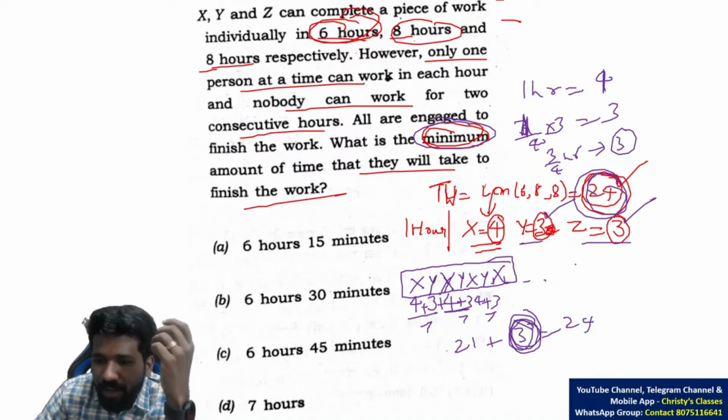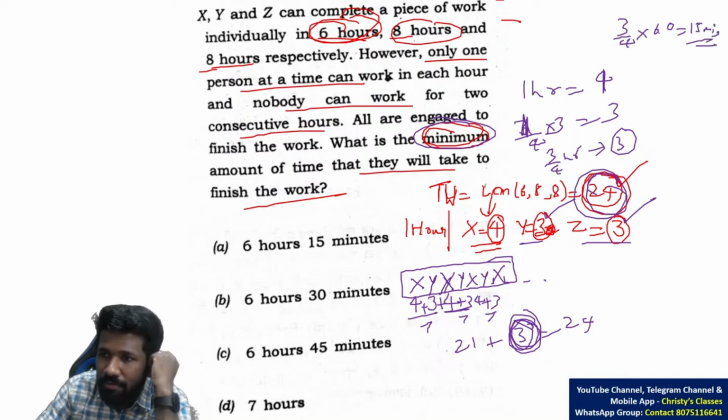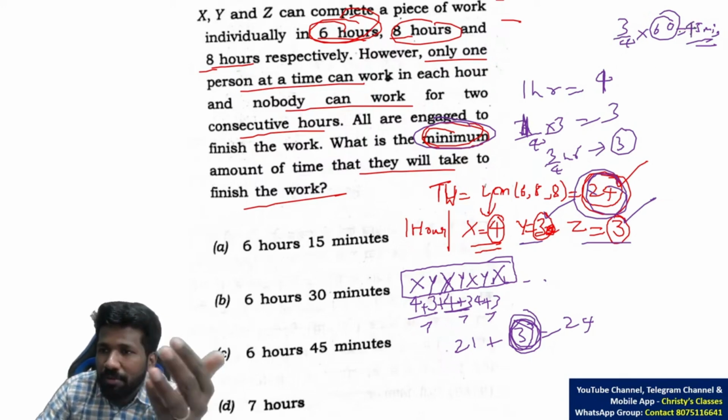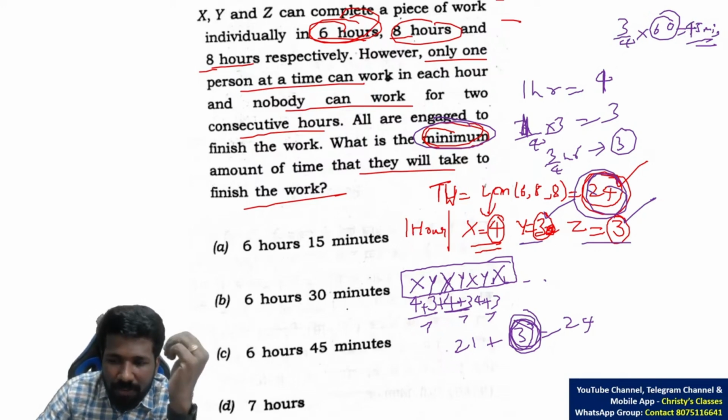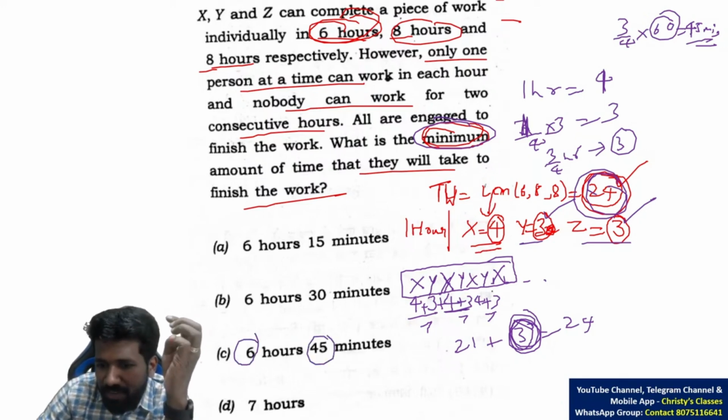So 3 chocolates only remaining, so 3/4 of an hour is only needed. 3/4 of an hour is how many minutes? 3/4 into 60, 15 minutes. In clock problems, we have discussed conversion of units also, which is very trivial. Sorry, not 15, 45. My mistake. It is not 1/4, it is 3/4. So 3/4 into 60 will be 45 minutes. That means 6 hours and 45 minutes is sufficient. 6 hours, after that 45 minutes.